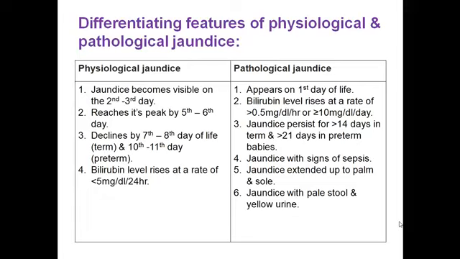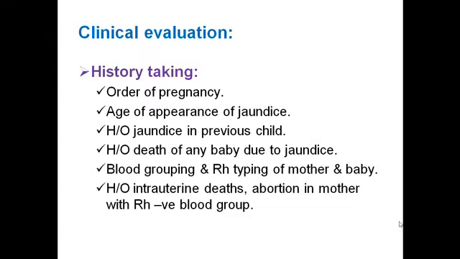If there are signs of sepsis along with jaundice, this jaundice may be due to septicemia. If the jaundice extends up to palm and sole, this is always pathological jaundice. And jaundice with pale stool and yellow urine is also pathological.